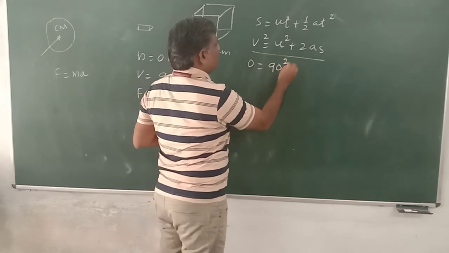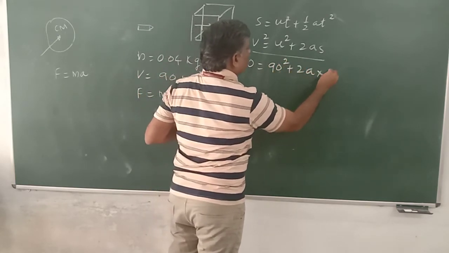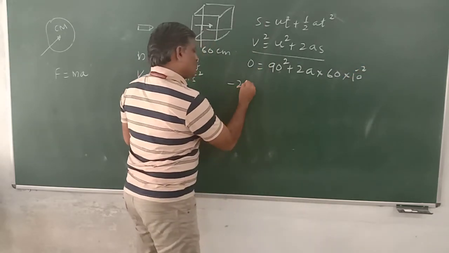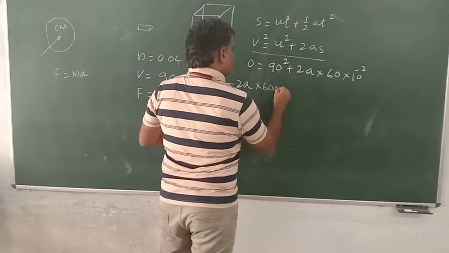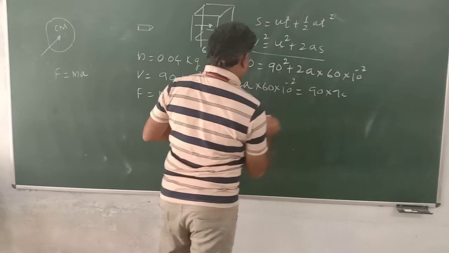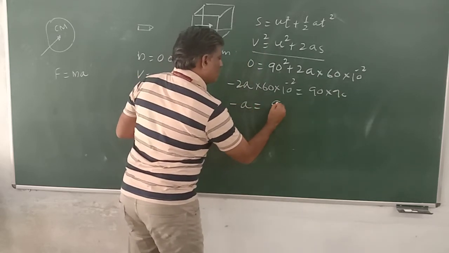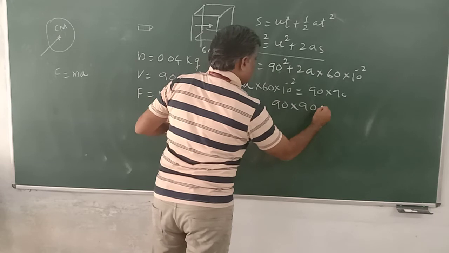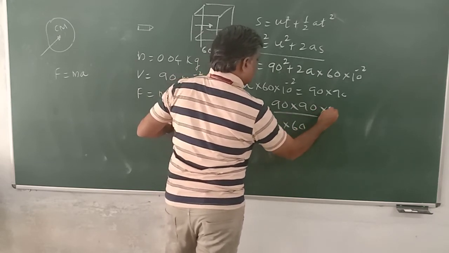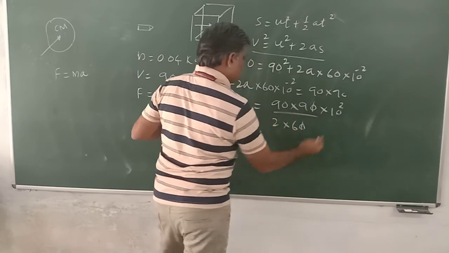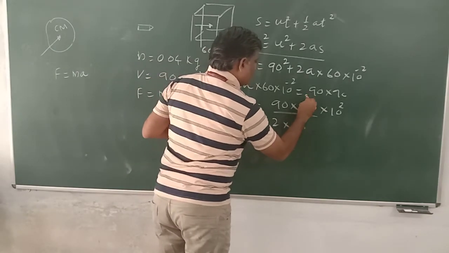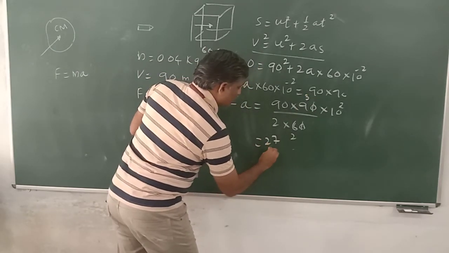Initial velocity is 90, squared. 2a into 60 centimeter, we can take it as minus 2a into 60 times 10 raised to power minus 2, equal to minus 90 into 90. Therefore, minus a is equal to 90 into 90 divided by 2 into 60 into 10 raised to power minus 2.